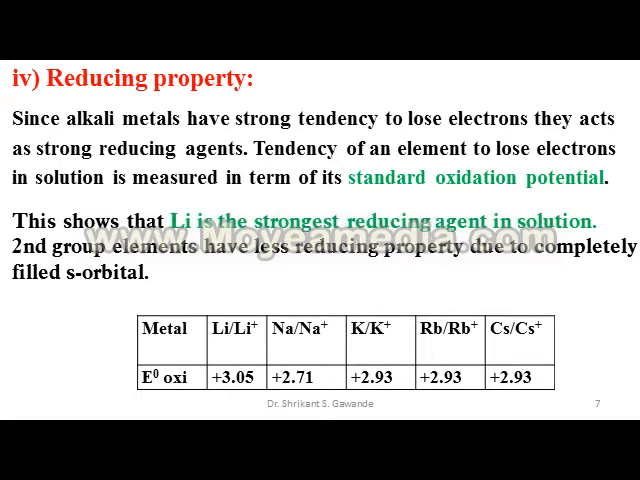The tendency of an element to lose electrons in solution is measured in terms of its standard oxidation potential.